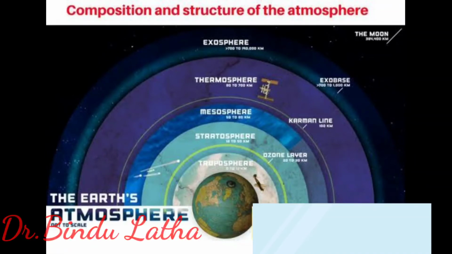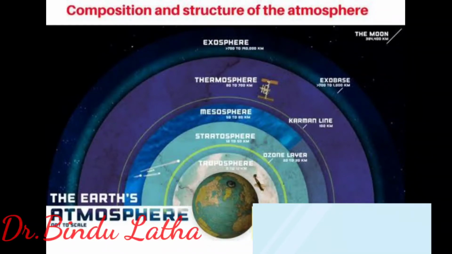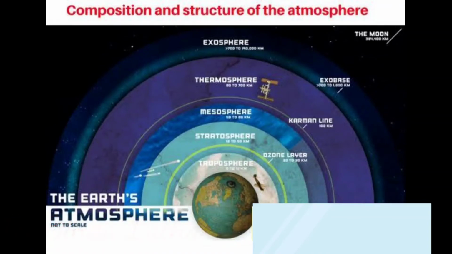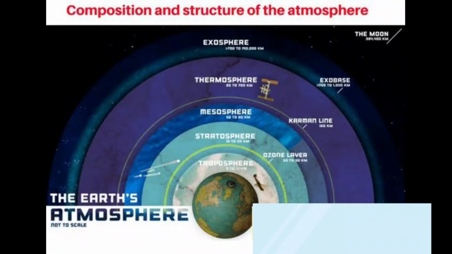Next one is the stratosphere. Above the troposphere lies the stratosphere. It extends up to a height of 50 kilometers. This layer is almost free from clouds and associated weather phenomena. It is the most ideal layer for the flying of aeroplanes. One important feature of the stratosphere is that it contains a layer of ozone gas.